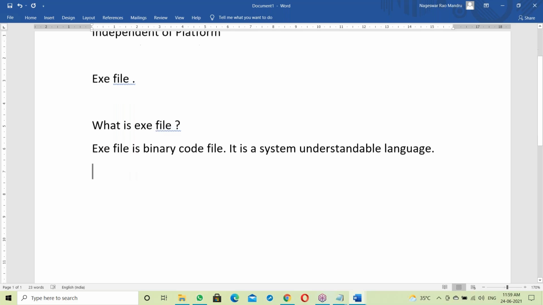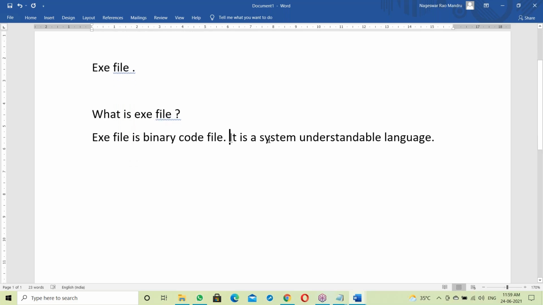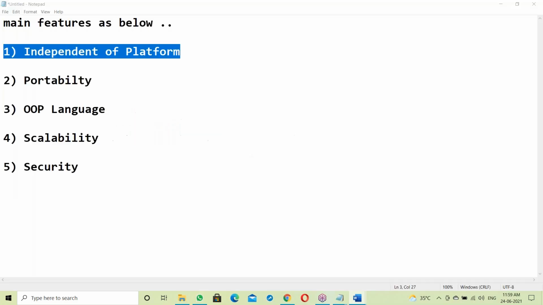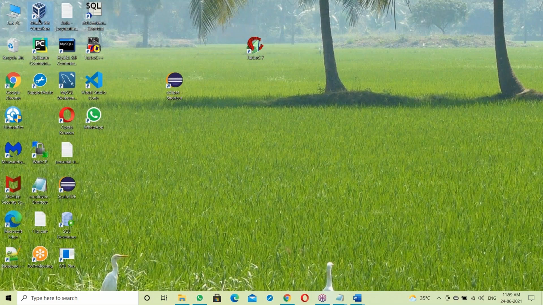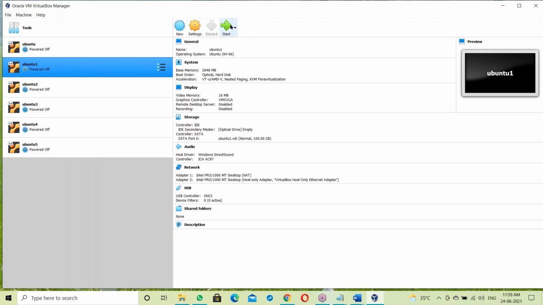What is exe? An exe file is a binary code file. It's a system understandable language. Just one second, let me show you an exe file. Suppose a C program exe file.